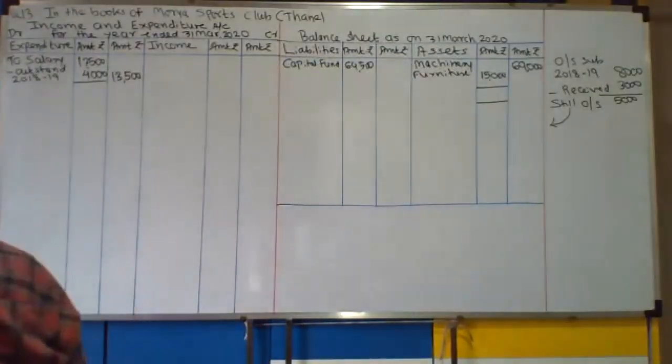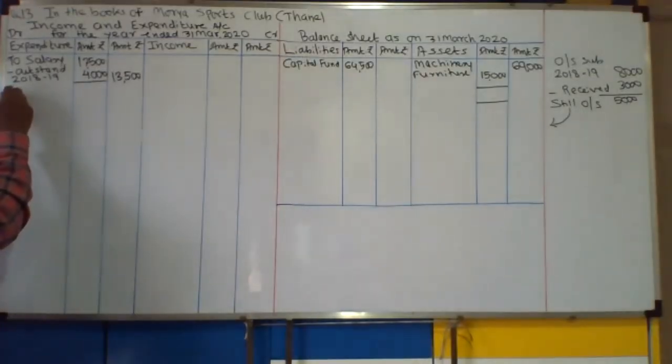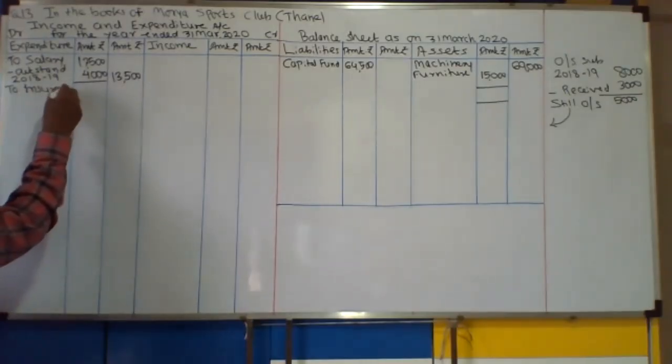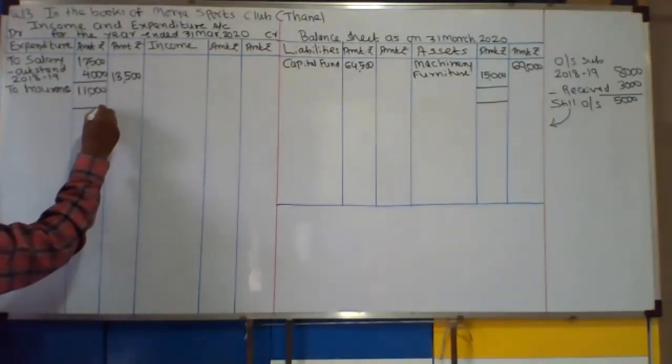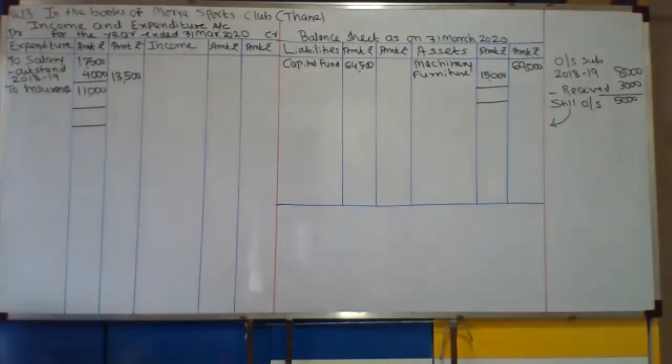Insurance premium 11,000. Okay. It is to be recorded here, to insurance, in the inner column. But why are two adjustments there? One for last year. Look at the last year balance sheet, asset. Prepaid insurance 2,000.